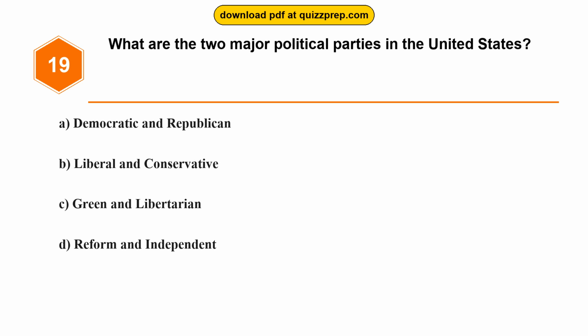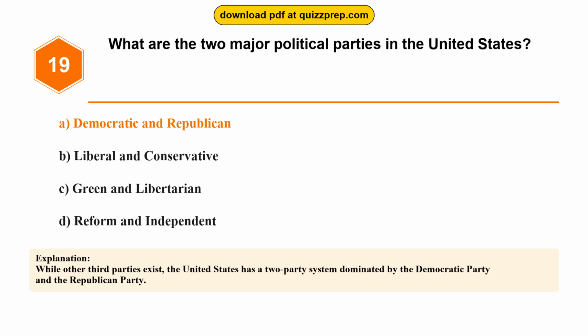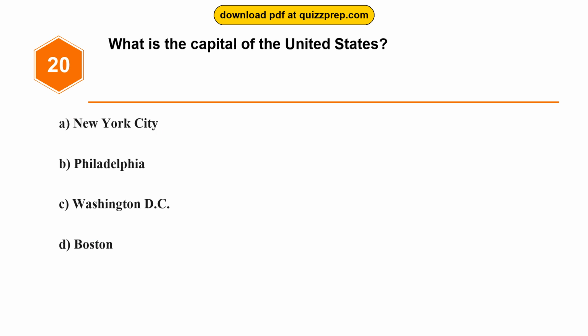Question 19. What are the 2 major political parties in the United States? Option A, Democratic and Republican. Option B, Liberal and Conservative. Option C, Green and Libertarian. Option D, Reform and Independent. The correct answer is option A, Democratic and Republican. While other third parties exist, the United States has a 2-party system dominated by the Democratic Party and the Republican Party.